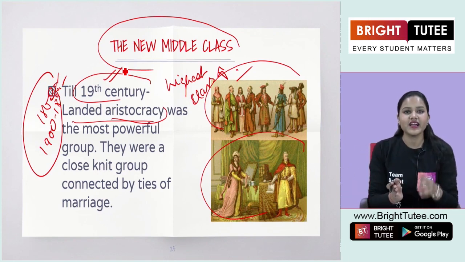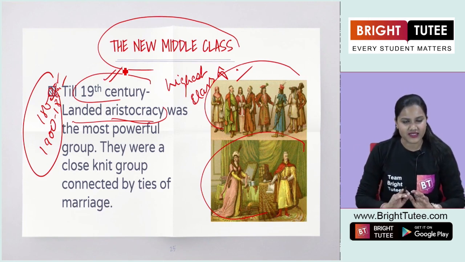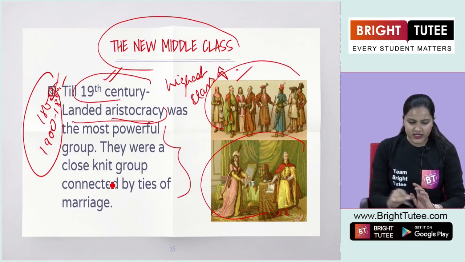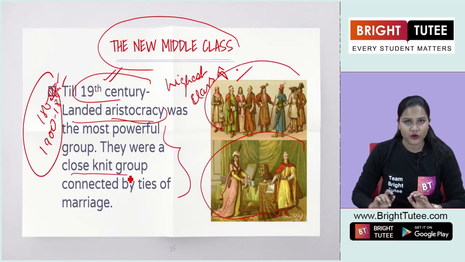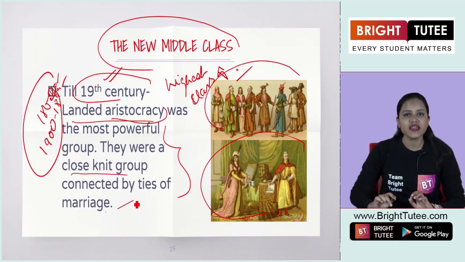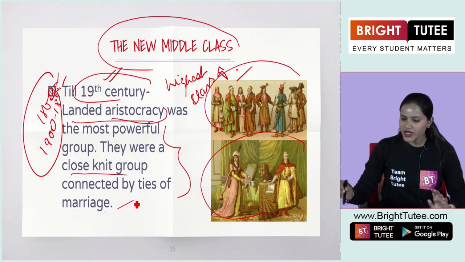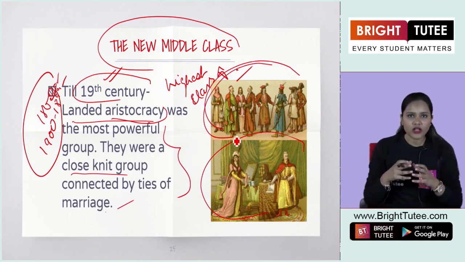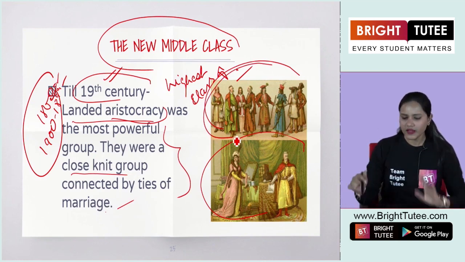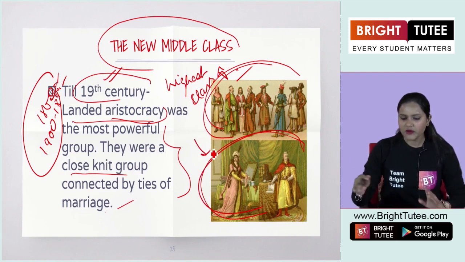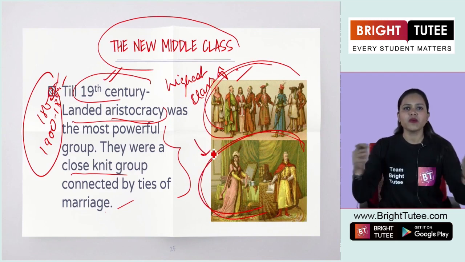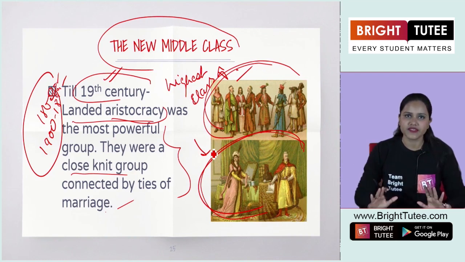But here we have to understand who these aristocrats were. These aristocrats were a close-knit group connected by ties of marriage. How were they connecting with each other? It was a small group in which all the families, one or the other, used to marry their children into these families.